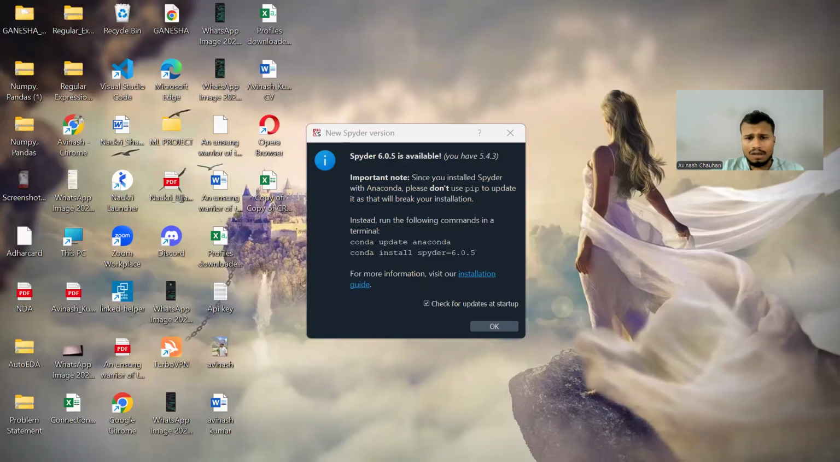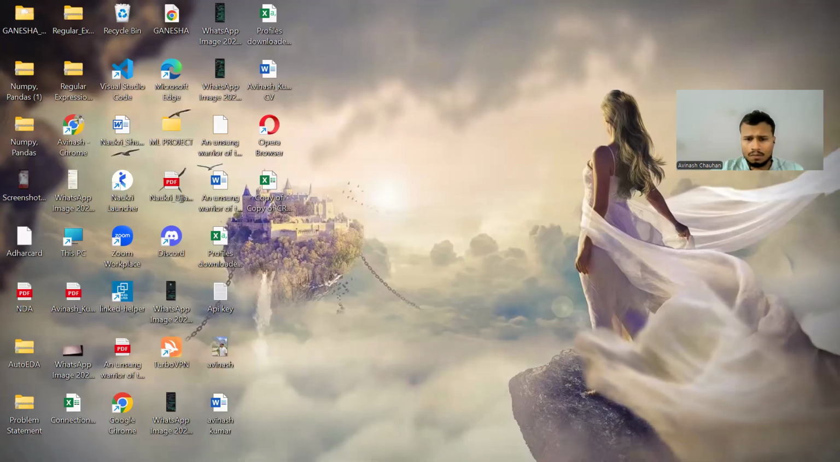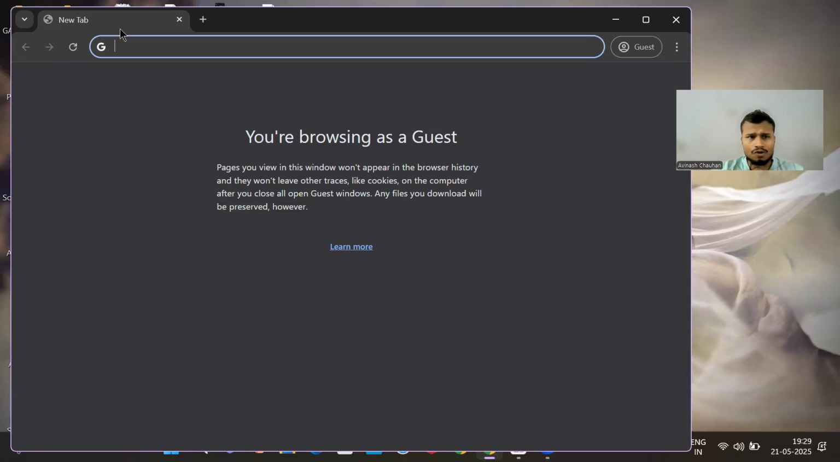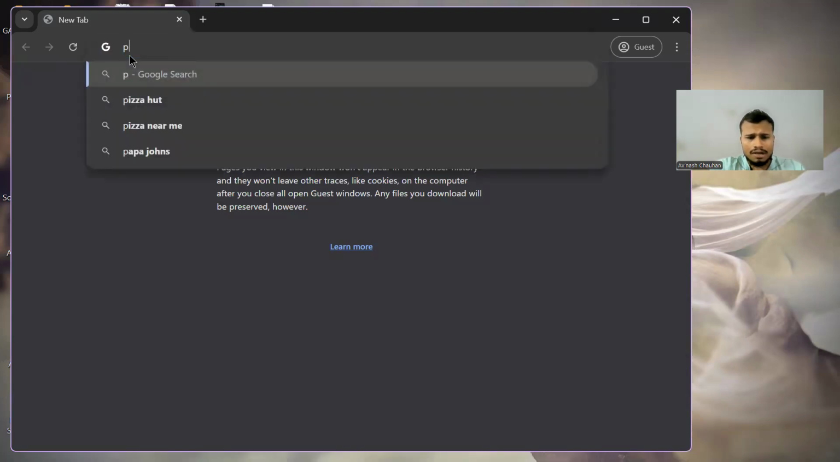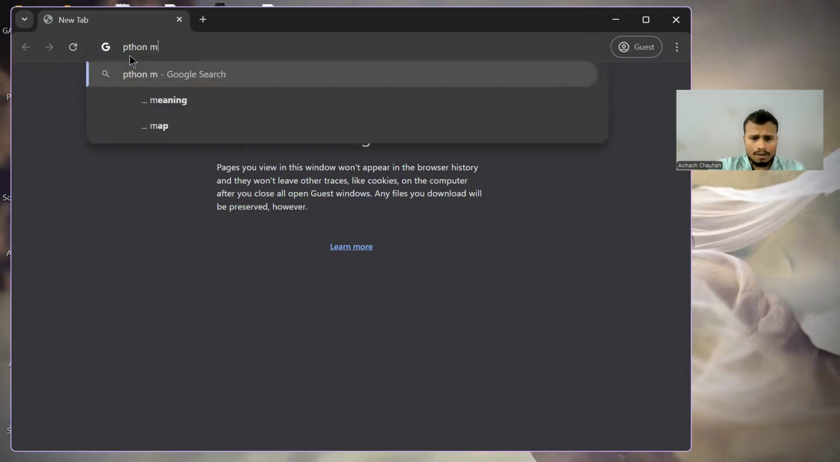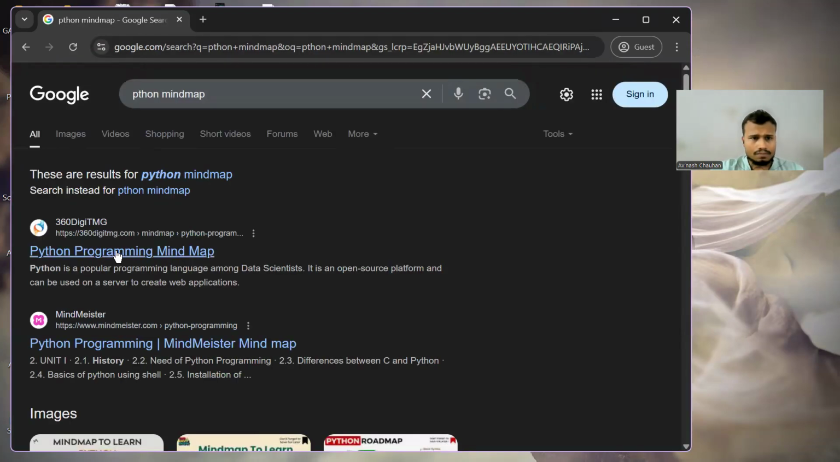First of all, as I do, I will open the mind map. And how to open the mind map is the same way. You can go into your Google Chrome or any browser of your choice. Type here Python mind map, and on the very first result you will see